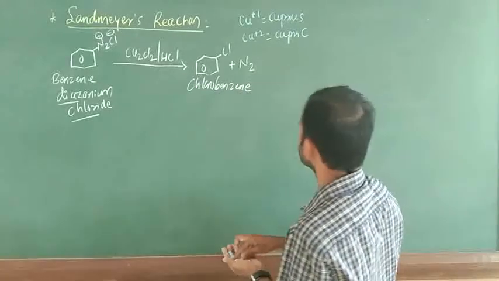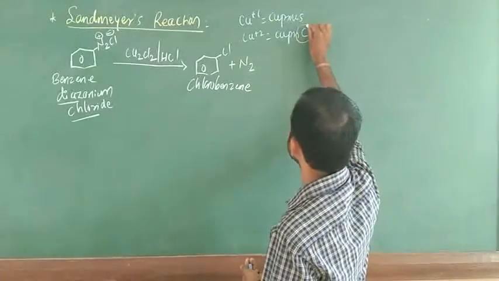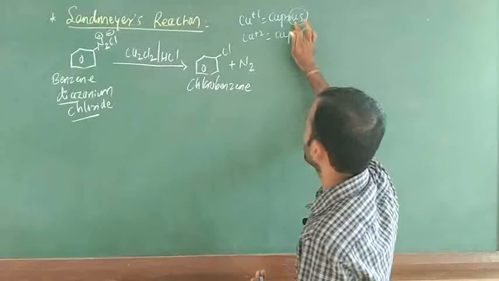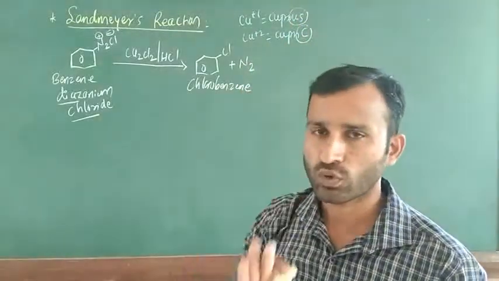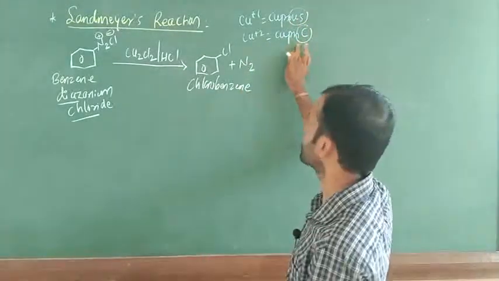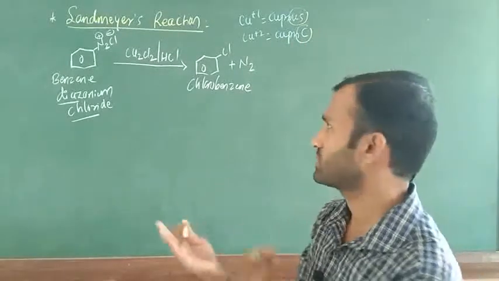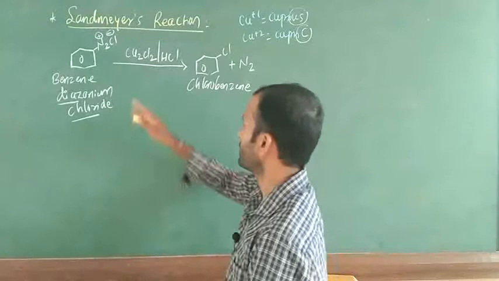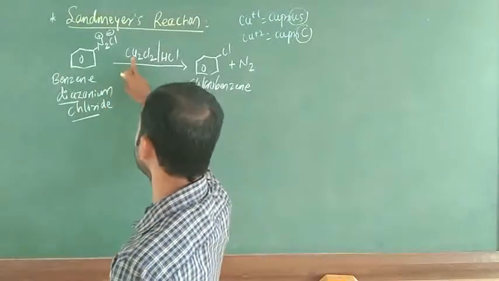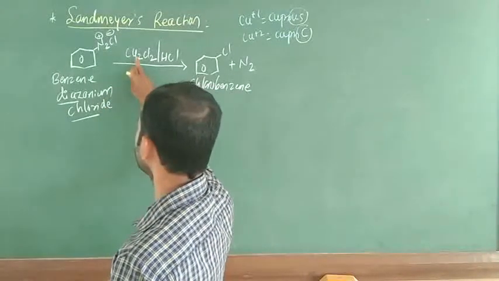Just see here, in the last video also I told you, this -ous is always lower in oxidation state, and -ic is always higher in oxidation state. If it is an acid, you can say acid, no problem, but this is not an acid. This is cuprous chloride.